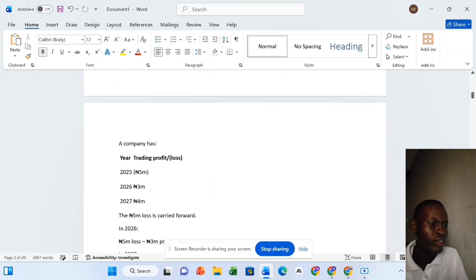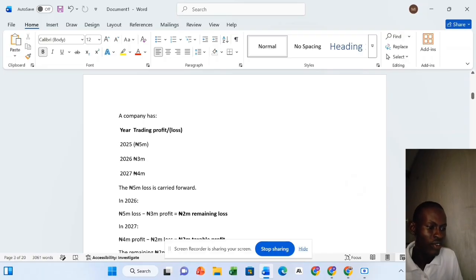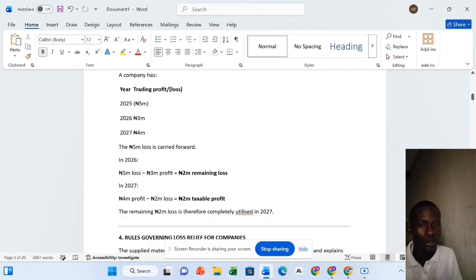So an example now, they give us a company as a trading, so like in 2025 they made a loss of 5 million, in 2026 a profit of 3 million, and in 2027 they made a profit of 4 million. So the 2025 loss was carried forward to the following year, and after relieving the loss against the profit of 2026, which was 3 million, they still had 2 million naira loss that will still be carried forward into 2027. And now in 2027 they made a profit of 4 million naira. Once they relieve their loss again, they will be having a taxable profit of 2 million naira. The remaining 2 million loss is therefore completely utilized in 2027. So they carried it forward again and they were able to relieve it completely in 2027.